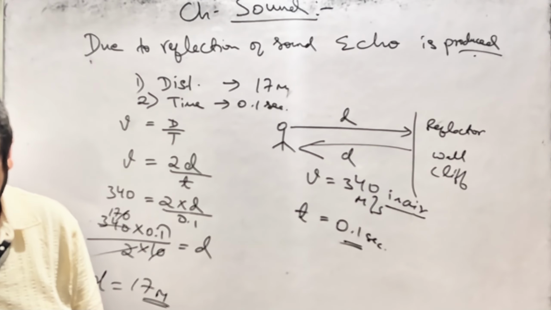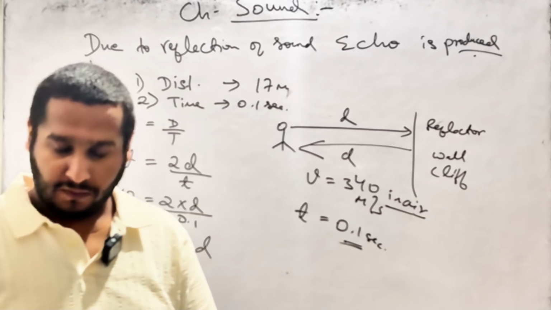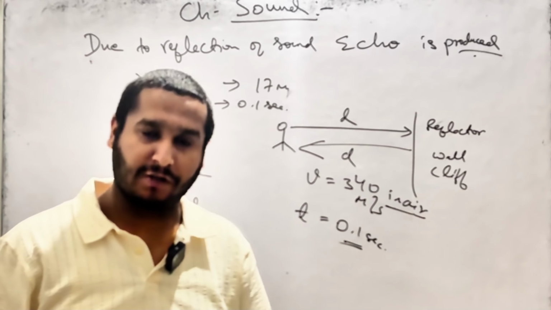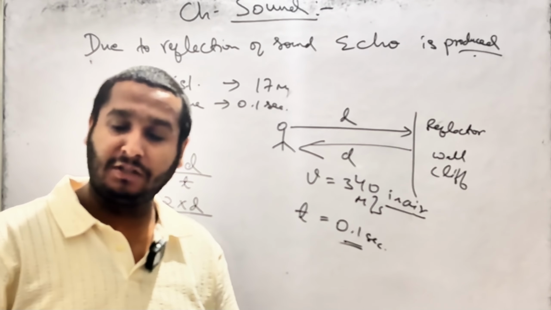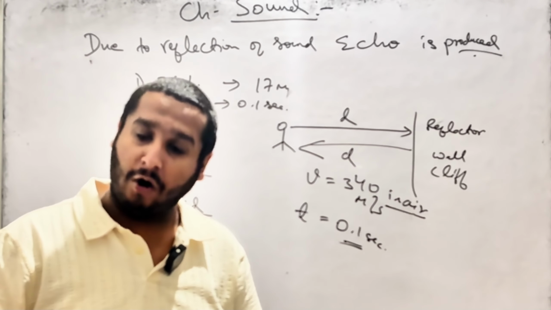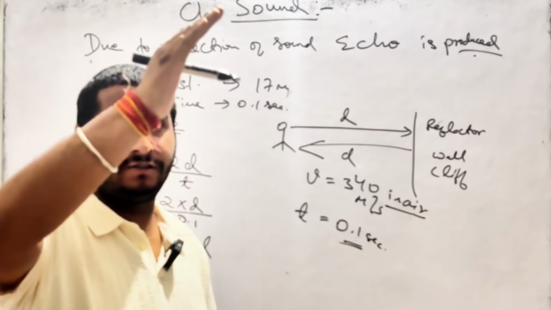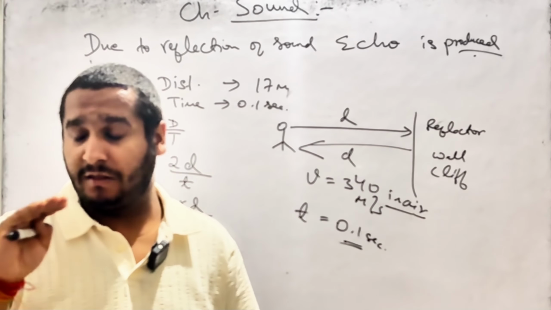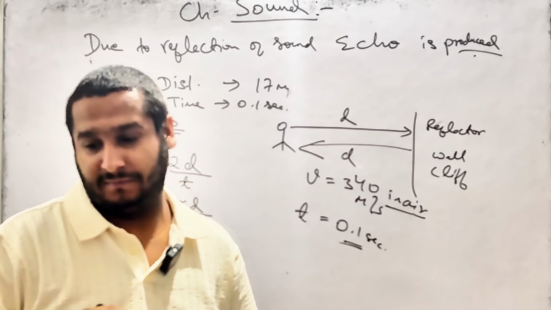Reverberation is an effect of the echo where there are repeated reflections of sound. Because in museums and big halls, the distance is very huge, the hall is very huge, so the sound has ample space to get reflected.